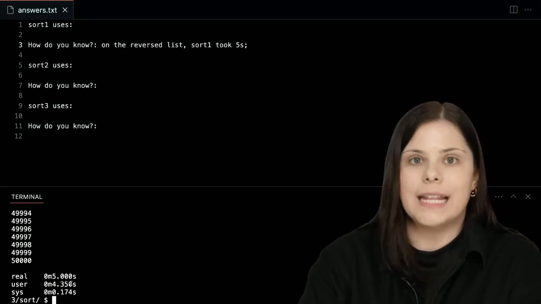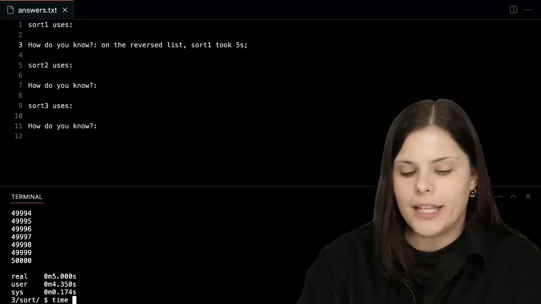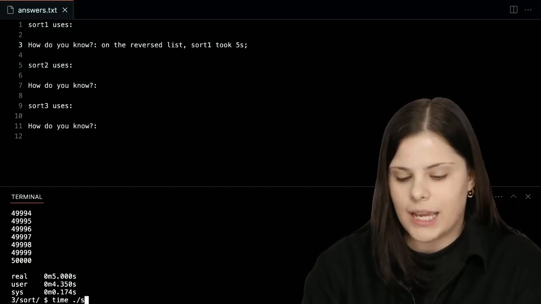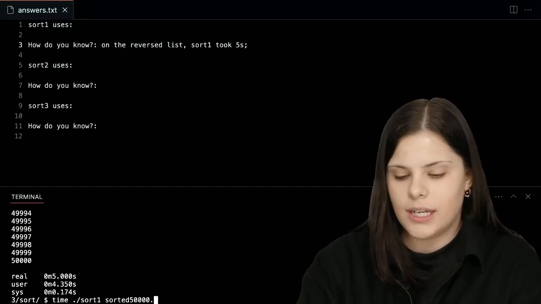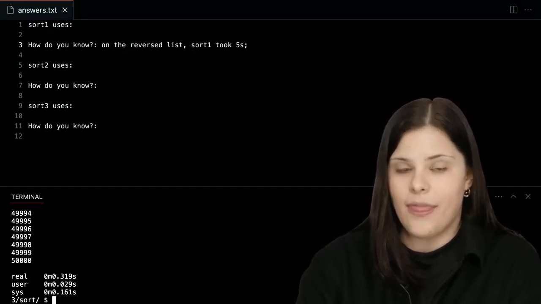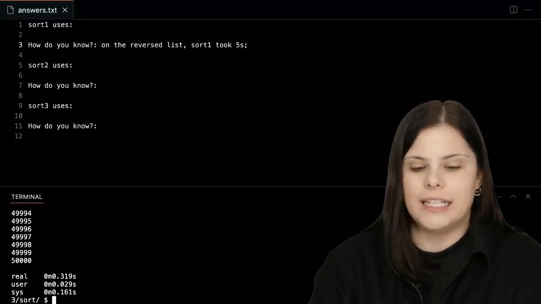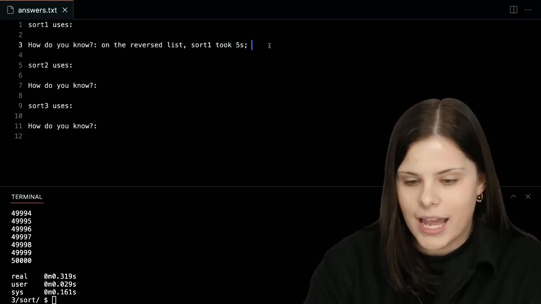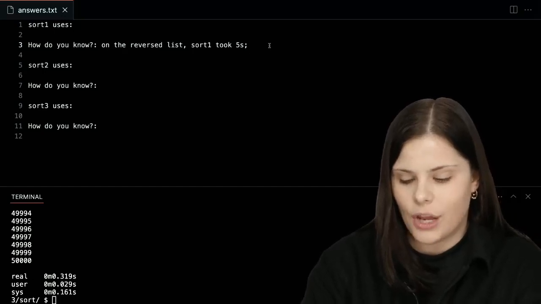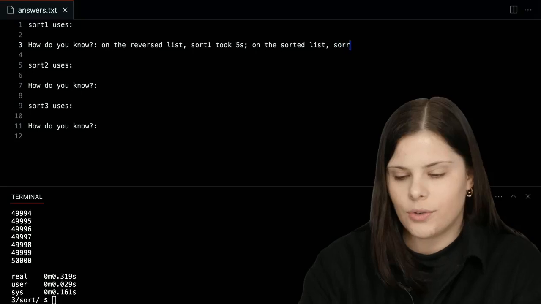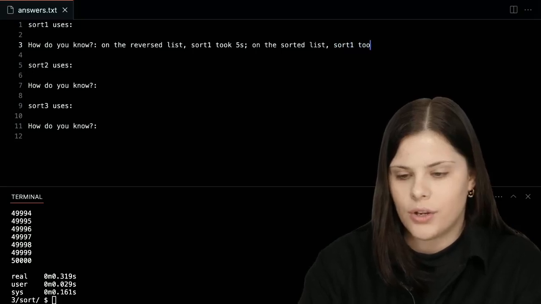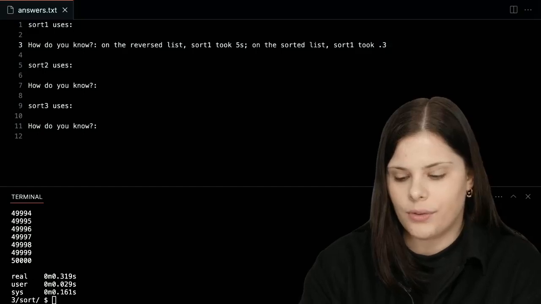What about the sorted one? Like we said, this would be our best case scenario. Let's try timing that one too. So once again, I'm going to use time sort 1, and in this case, sorted 50,000.txt. And this one was much quicker, right? So we definitely see that that's the best case scenario. Let's just take a note of that. So on the sorted list, sort 1 took 0.3 seconds. Okay.